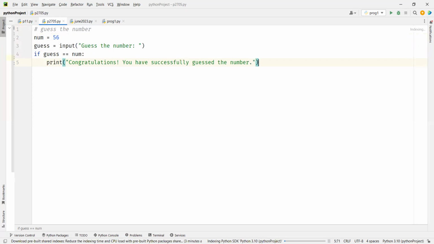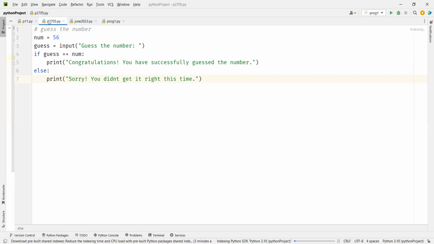Now, if it doesn't match, we'll say print, sorry, you didn't get it right this time. So obviously this should work, right?